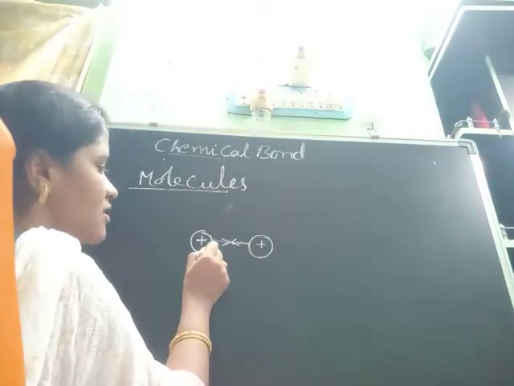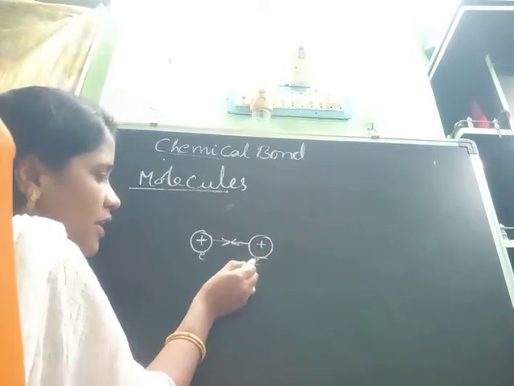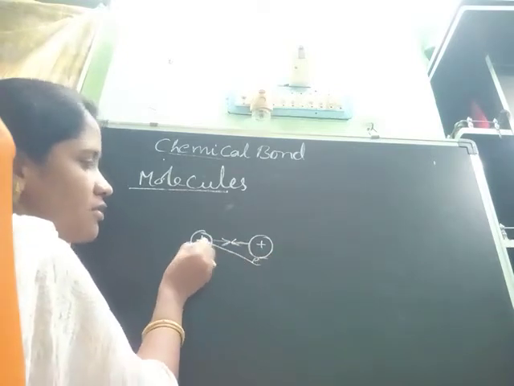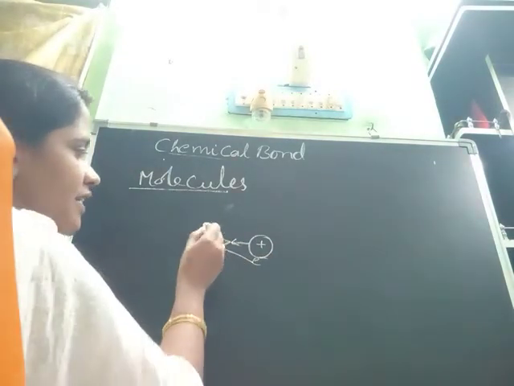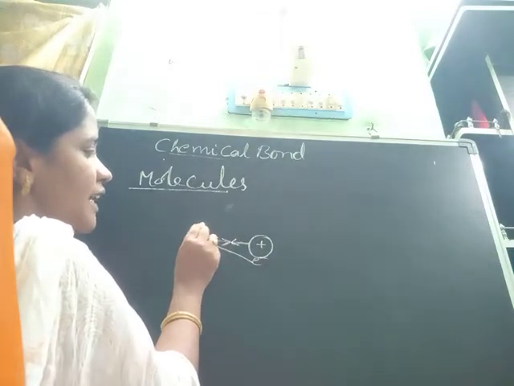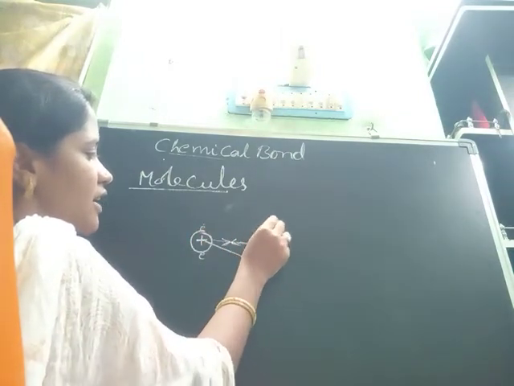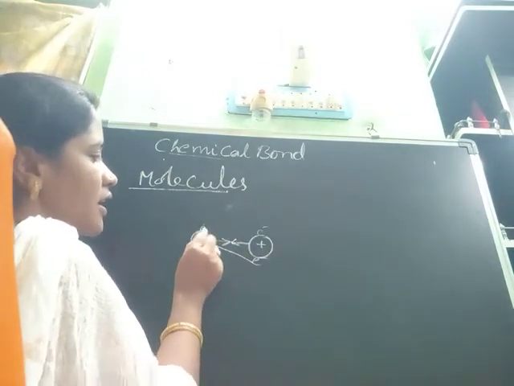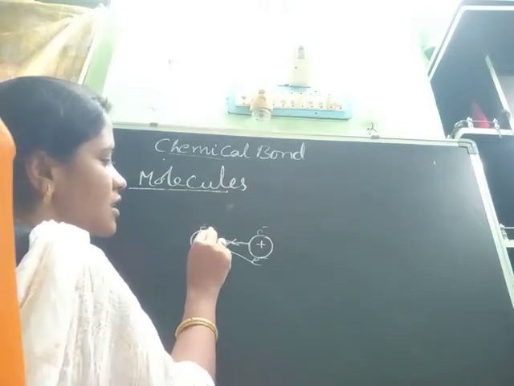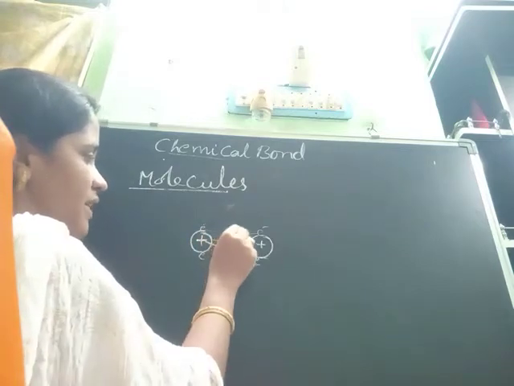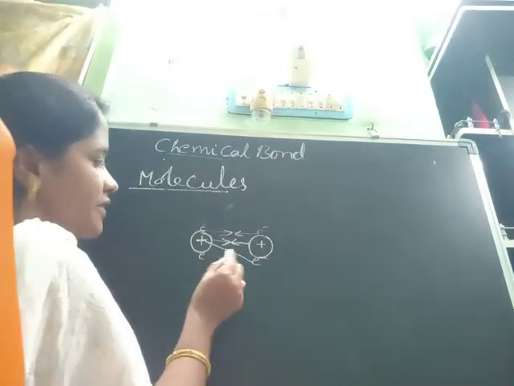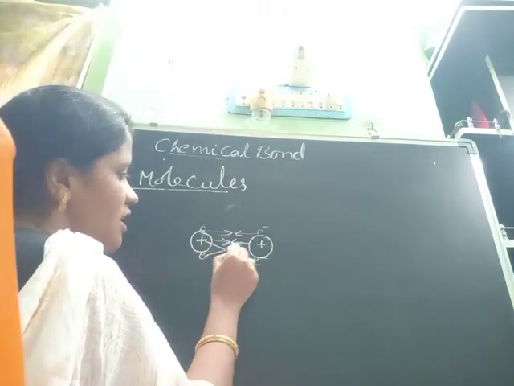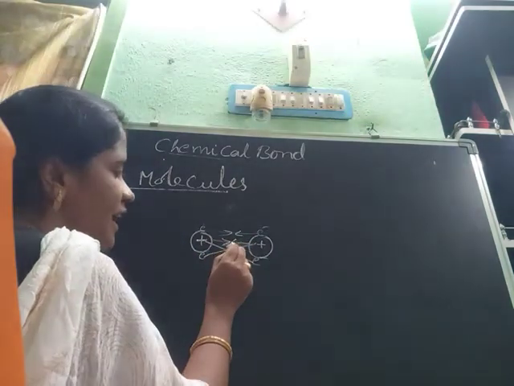And here the electrons will be. In between the electron and positive, attraction will be. And here also electrons will be. In between these electrons also repulsion will be. And this electron and this positive charge also, what is it? Attraction will be.